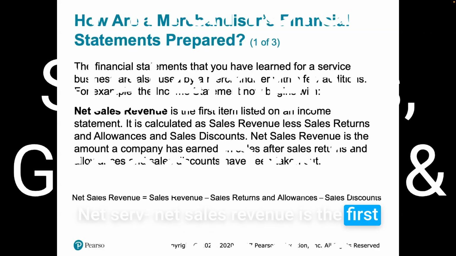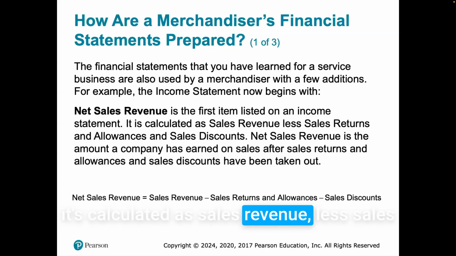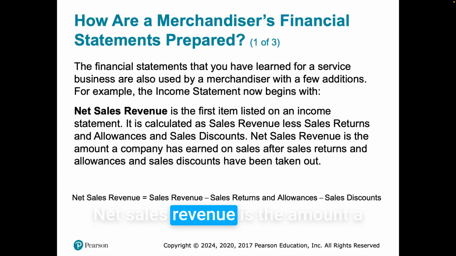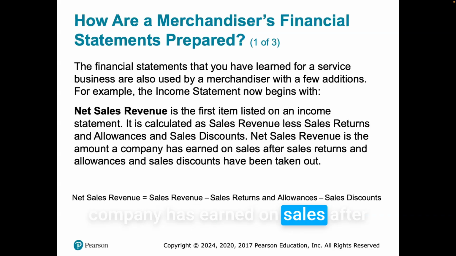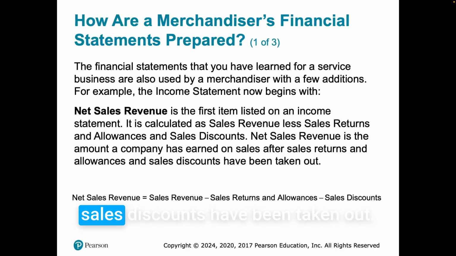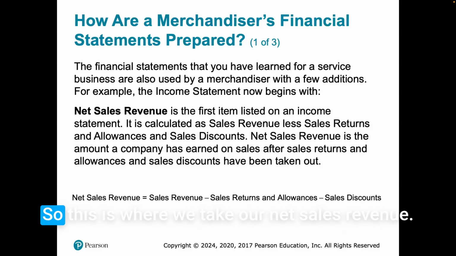Net sales revenue is the first item listed on an income statement. It is calculated as sales revenue less sales returns and allowances and sales discounts. Net sales revenue is the amount a company has earned on sales after sales returns and allowances and sales discounts have been taken out. So this is where we take our net sales revenue.